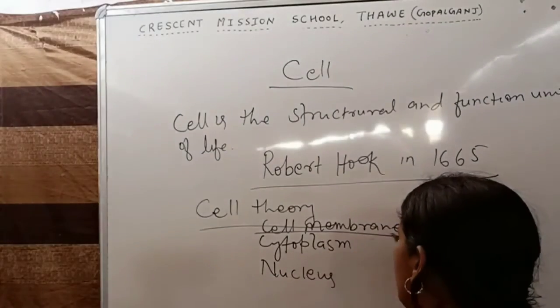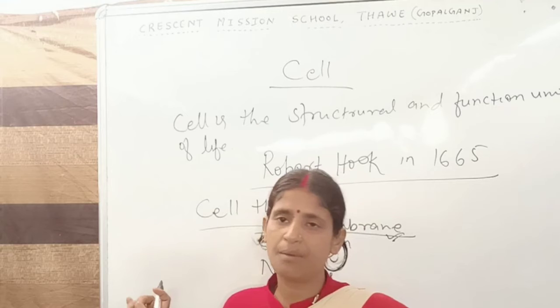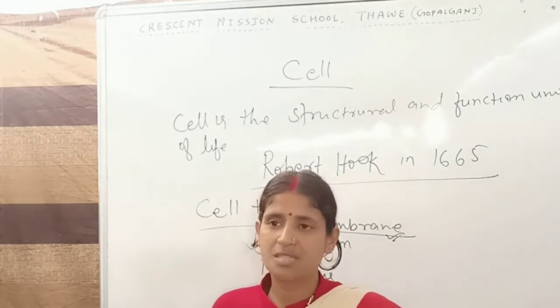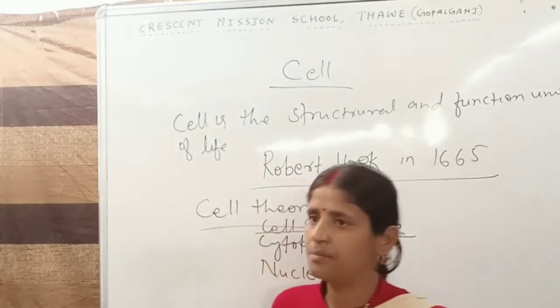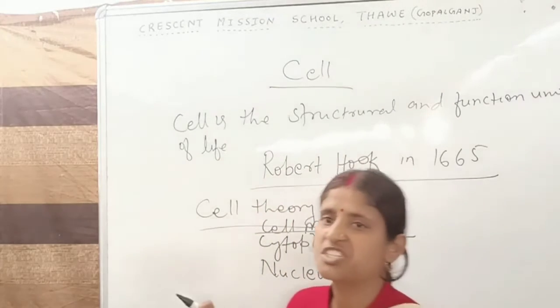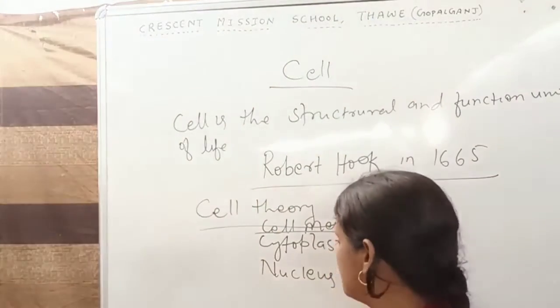We have to know about cell membrane, and we have read something about it in our previous class. What is cell membrane? The outermost cover of the cell is called cell membrane, which gives a definite shape to the cell.